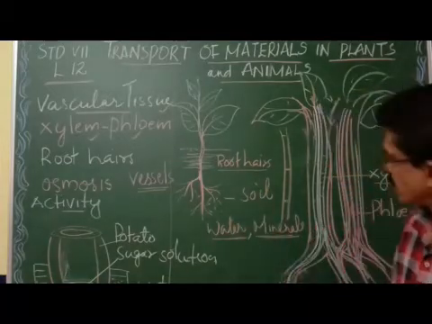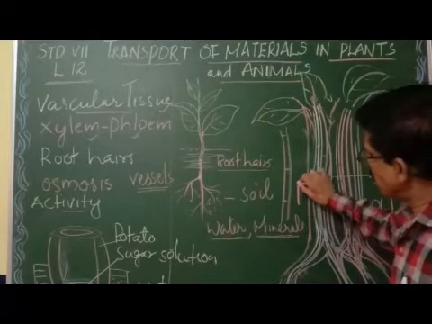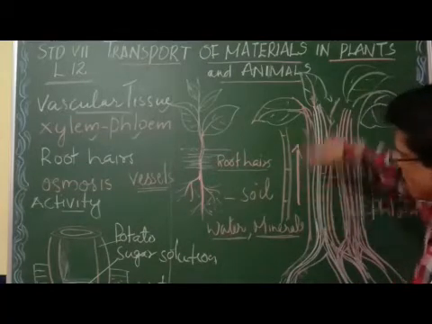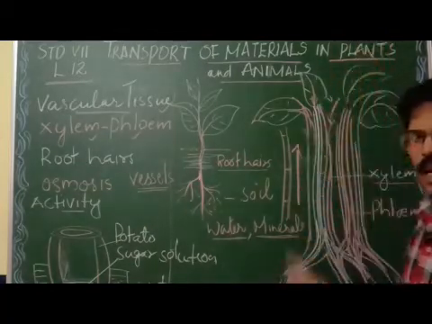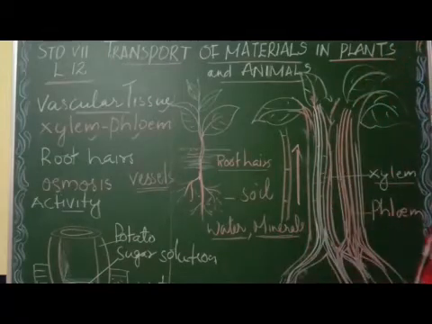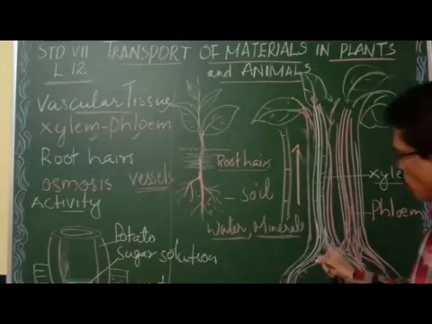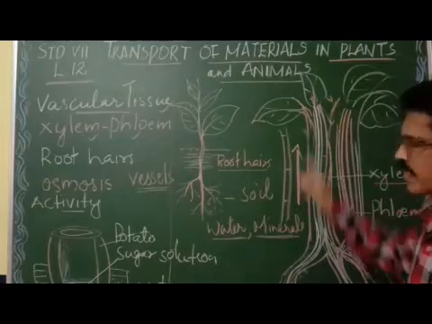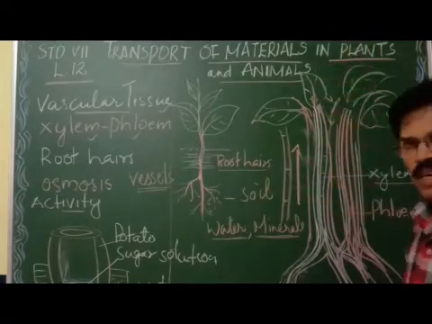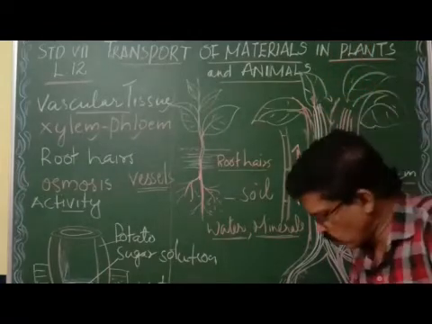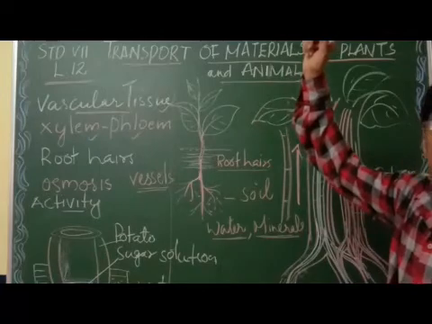In which direction? Always in the upward direction. What is upward direction? From the soil till the leaf tip.